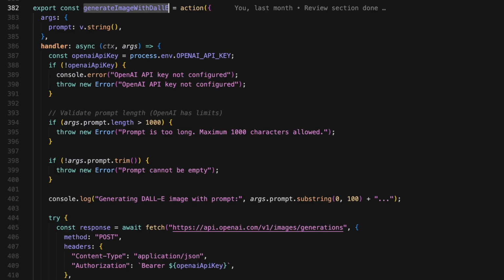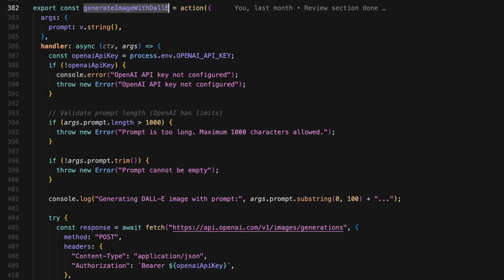First, let's look at what this function accepts. On the arguments here, we've got a prompt, which is a v string. It's a Convex action, not a mutation or query, because it needs to make external API calls. Actions can call third-party APIs, which is exactly what we need here. The only argument is a prompt, a string containing our detailed image generation prompt. Remember those 50 to 150 word prompts that AI generated? This is where I use them.